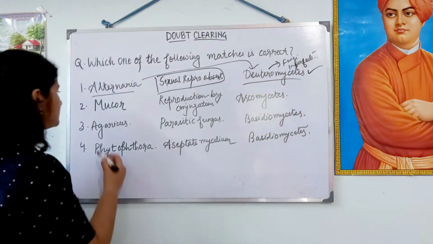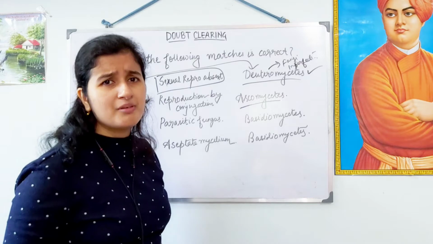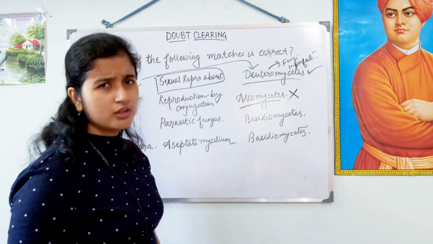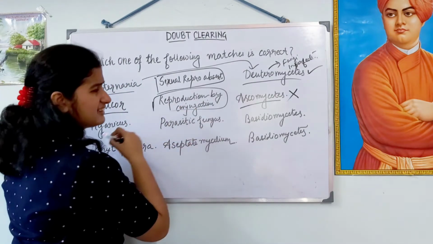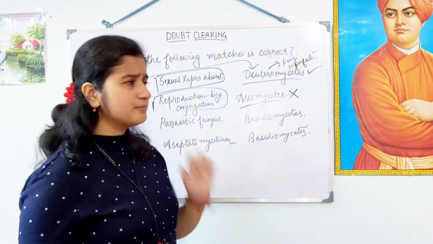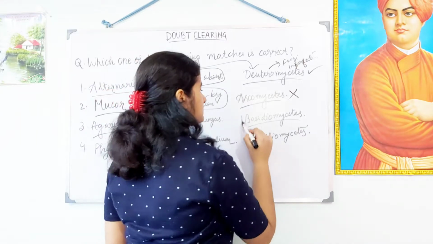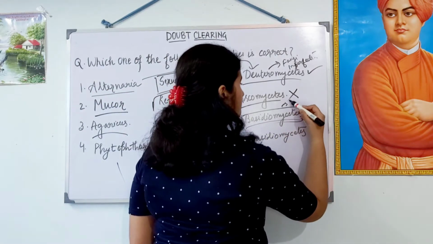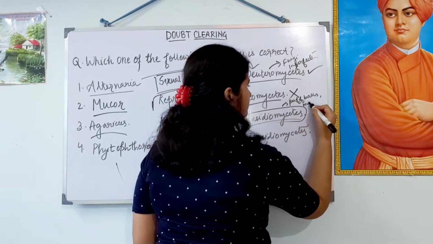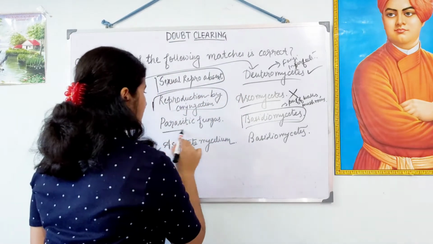Okay, so let's go to the second option, Mucor. This is Ascomycetes. No, this is Phycomycetes. We need not look at this option anymore because this is given wrong. We need not go with the characteristics. Now, this Agaricus. What is this Agaricus? This falls under Basidiomycetes. It's correct. Basidiomycetes means the mushrooms, puffballs, or the mushrooms. Okay. And this parasitic fungus.